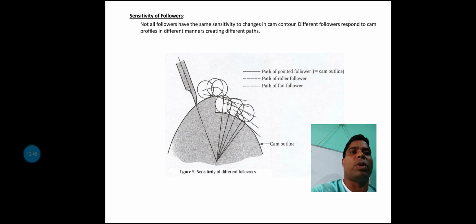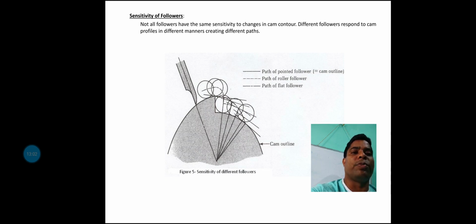Number one, the path of the pointed follower is also mentioned. The path of the roller follower is also mentioned. And the last one is the path of the flat follower. So each and every point can be discussed before you draw a cam profile.